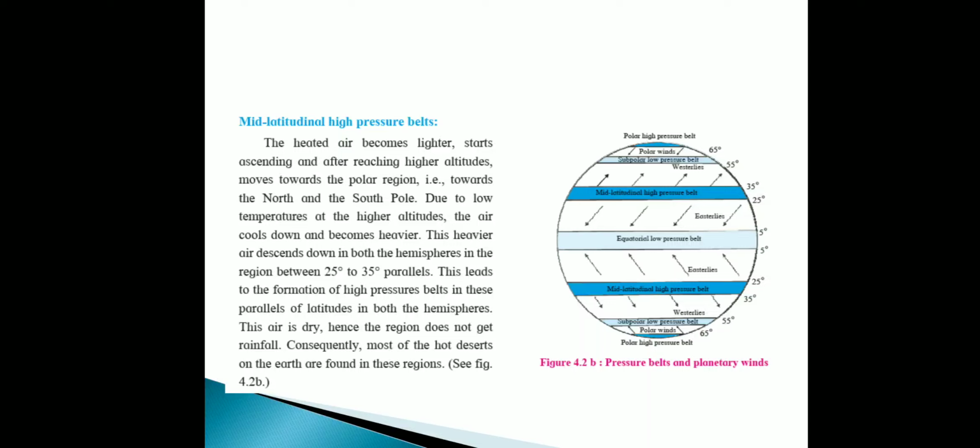This leads to the formation of a high pressure belt in this parallel of latitude in both hemispheres, and this air is dry, hence the region does not get rainfall. Consequently, most of the hot deserts on the earth are found in that region.